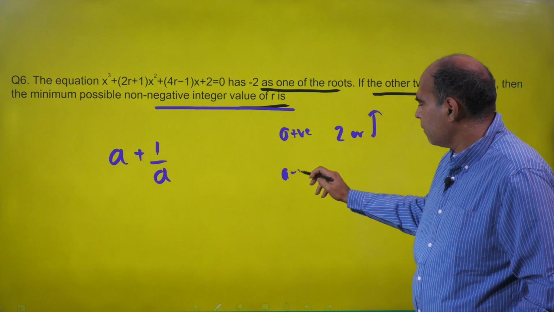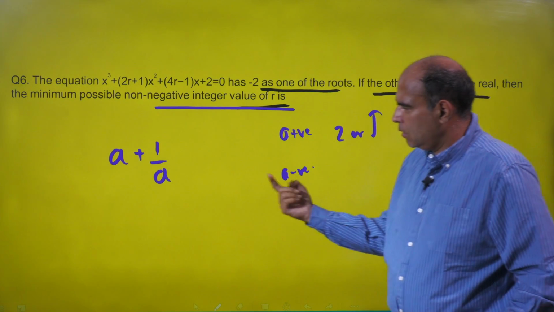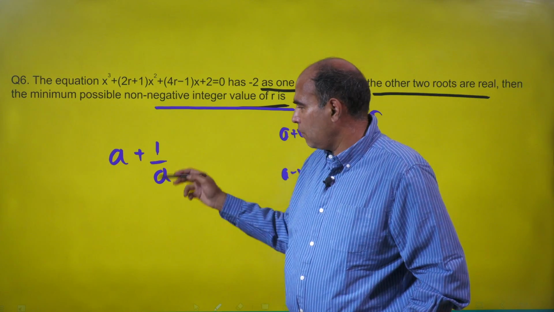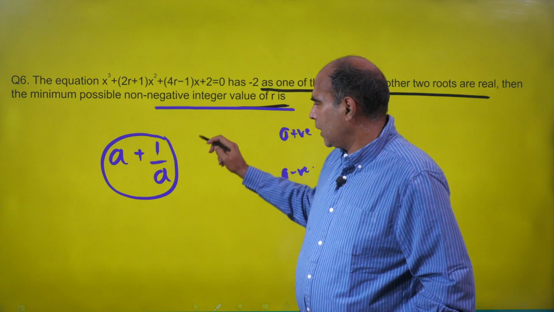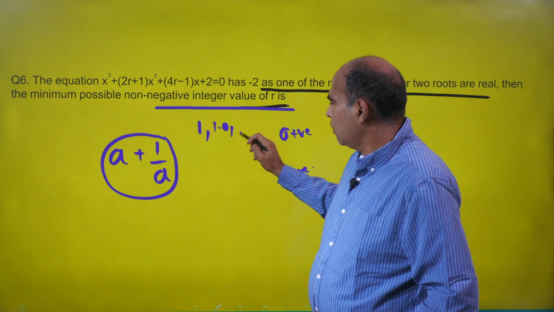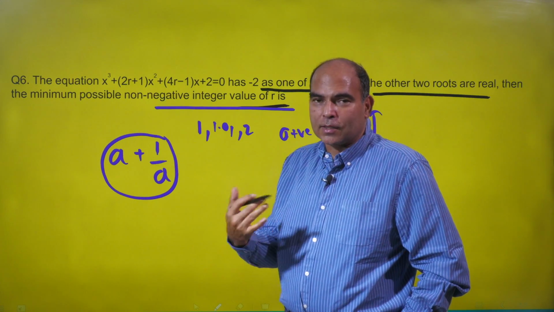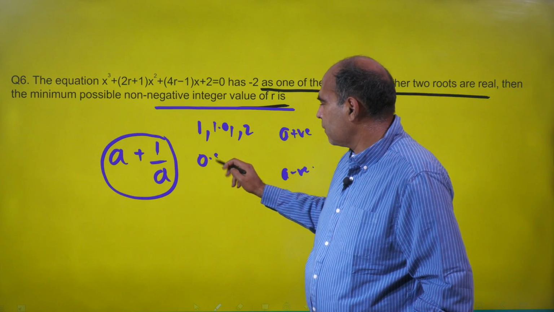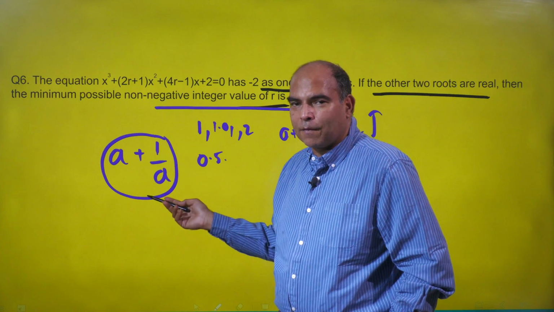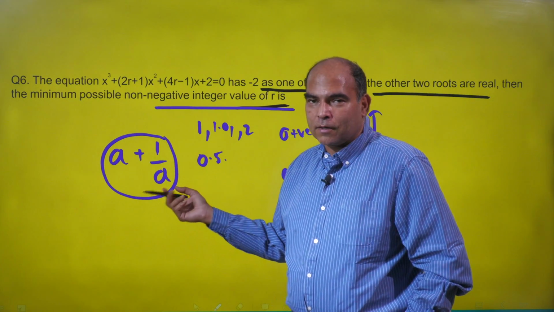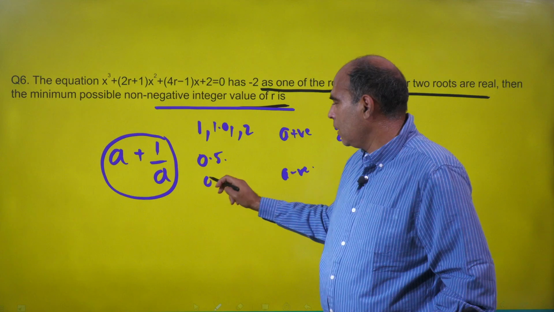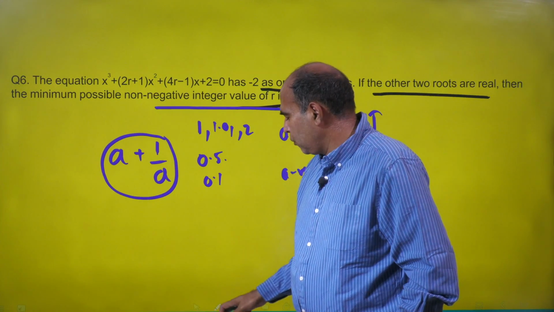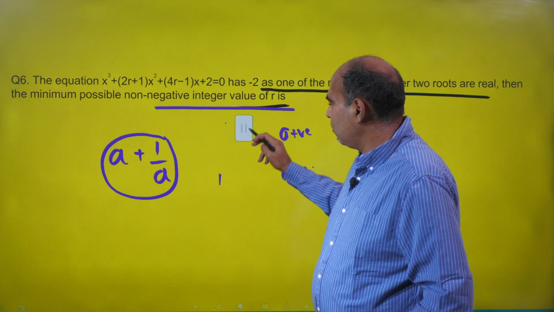And if A is negative, then again at A equals minus 1, you get minus 2. And as you can see, one more thing you should be able to see. If I told you at 1, 1.01 and 2, I showed you that A plus 1 by A is actually larger than 2 every time, or equal to 2. But if I go to a value like 0.5, you can see 0.5 plus 1 by 0.5, which is 2, is 2.5 again. So whatever you do, you take A as 0.1, 0.1 plus 1 by 0.1 is 10 plus 0.1, 10.1. So you can see whatever you do, you cannot get this value below 2.